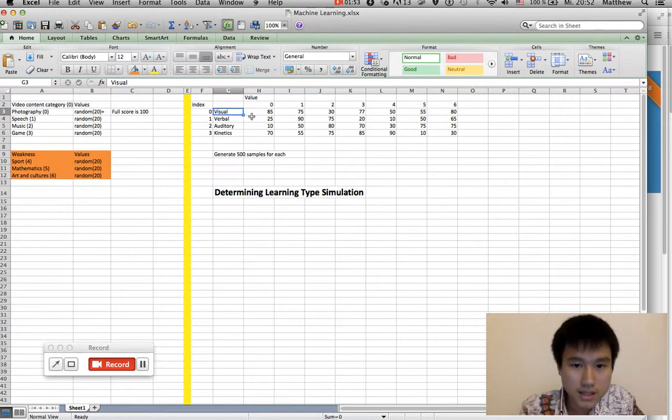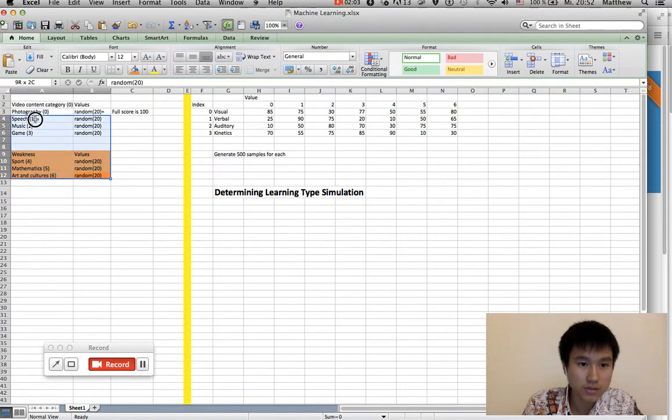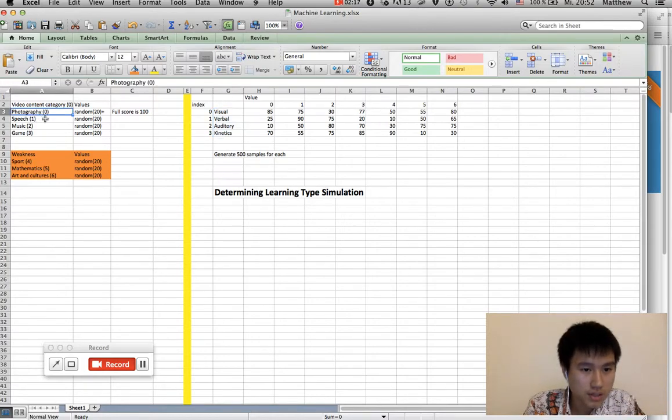So in this case, this is the data. So okay, in machine learning, the variable or the data is called features, and the end product or the prediction, whether the individual is visual, verbal, auditory, or kinetics, is called labels. So I have 7 features here.